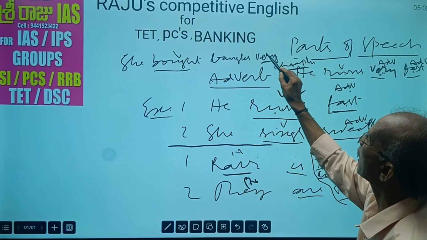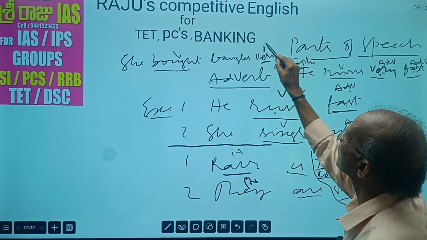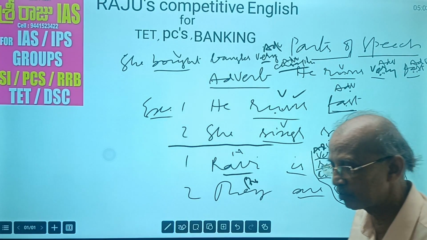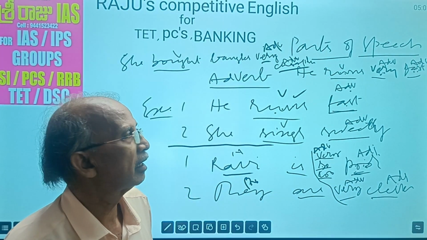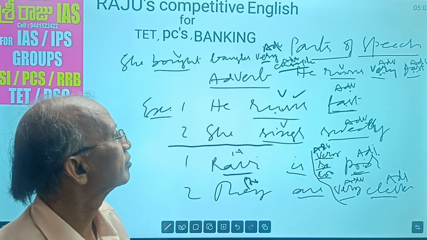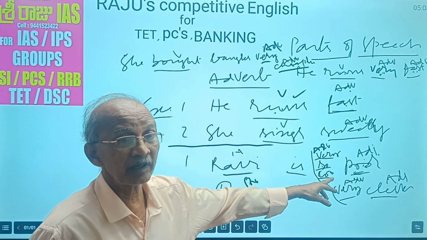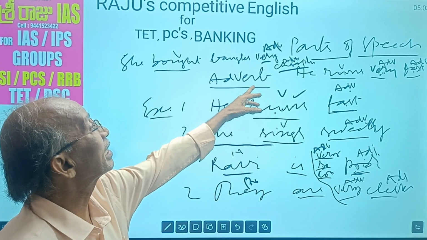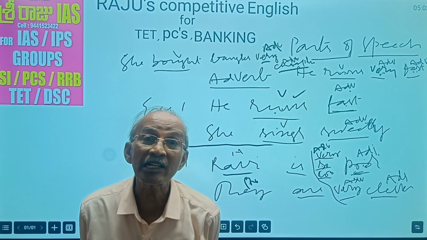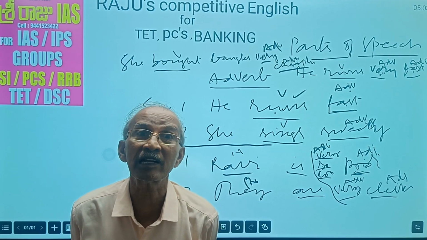This is an adverb. This is also another adverb. So what did you understand? Tell me, what did you understand? So adverb does three things. First, it qualifies verbs like this, and sometimes adjectives, and some other times one adverb qualifies another adverb. That's why adverb is the difficult part of speech, my dear students. Adverb is the difficult one.